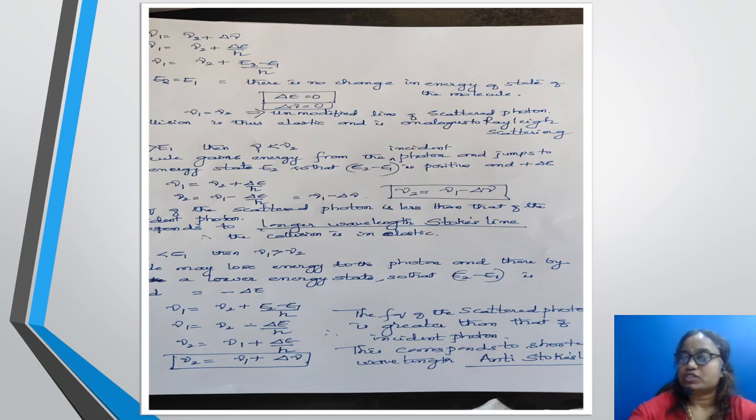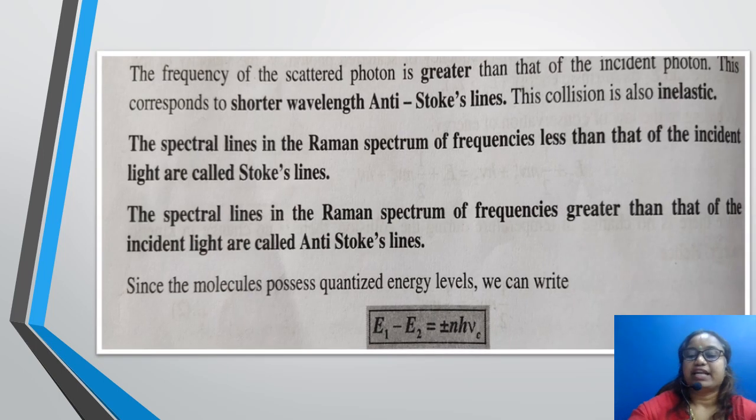Since the molecule possesses quantized energy states, we can have E1 minus E2 equal to plus or minus n h mu naught, where n is equal to 1, 2, 3, etc., and mu naught is also called the characteristic frequency of the molecule. This is all about the quantum theory of Raman.